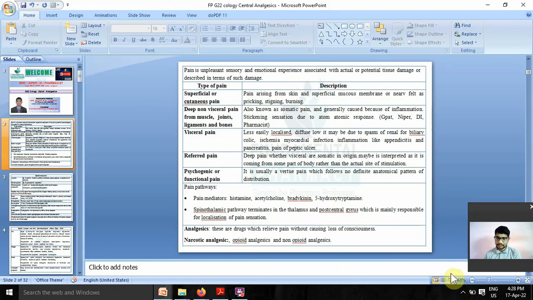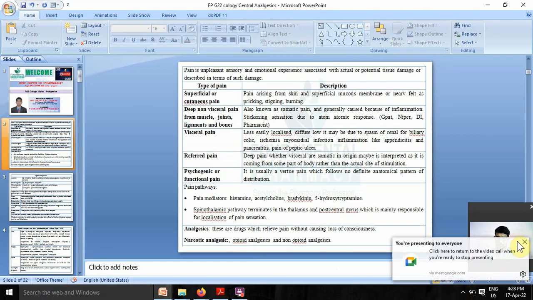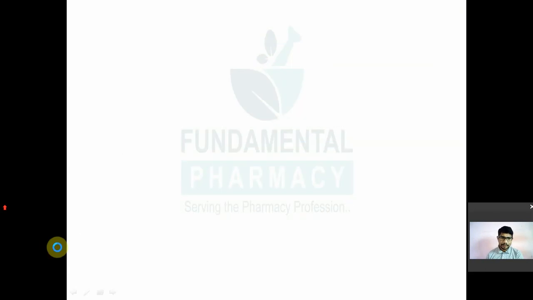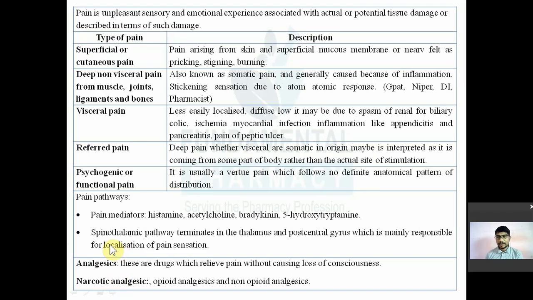Now there is another pathway for pain. That is nothing but the spinothalamic pathway, which terminates in the thalamus and post-central gyrus, and is mainly responsible for the localization of pain sensation. Now this is a neurogenic pathway.